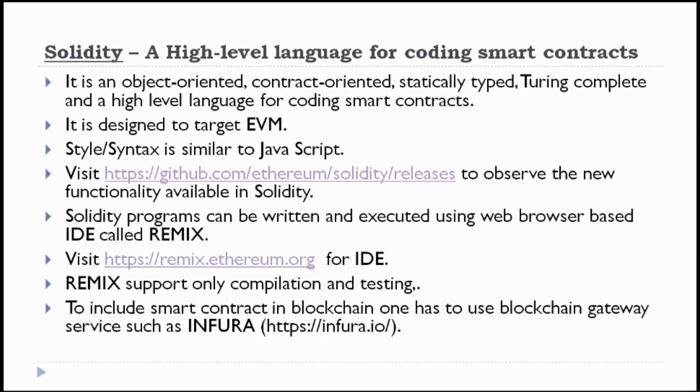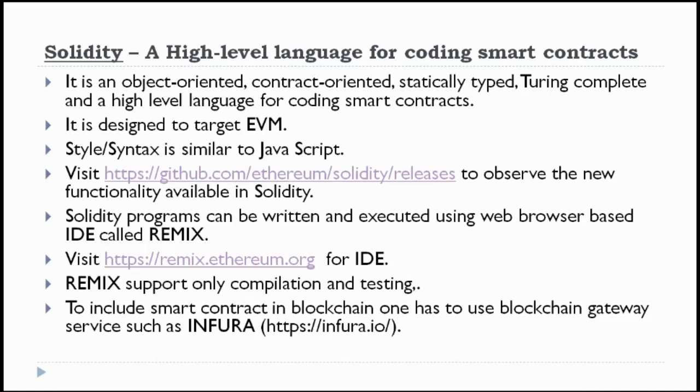Ethereum provides several test networks where you can deploy your application and test for some time. And if you feel that you don't have anything to improve, then you can launch it on the main network. For that, Ethereum provides test networks like the Ropsten test network and many other test networks.